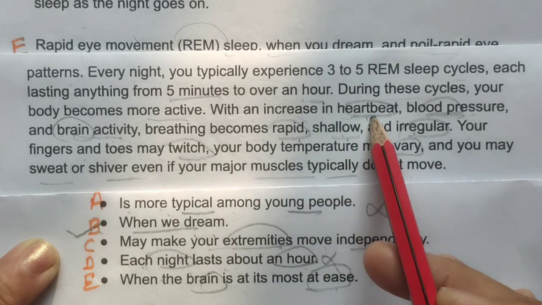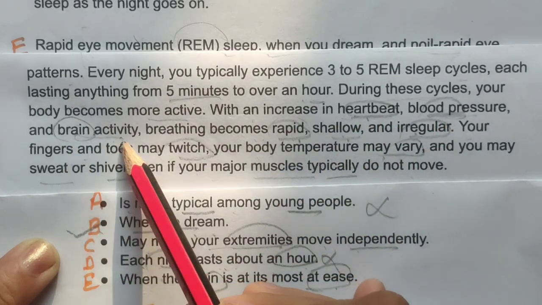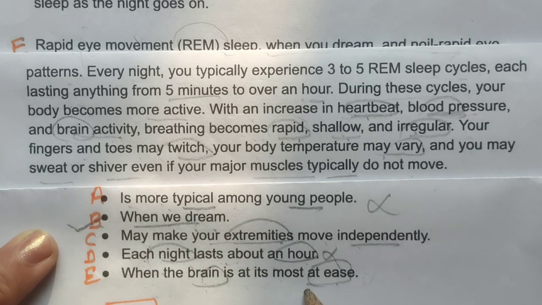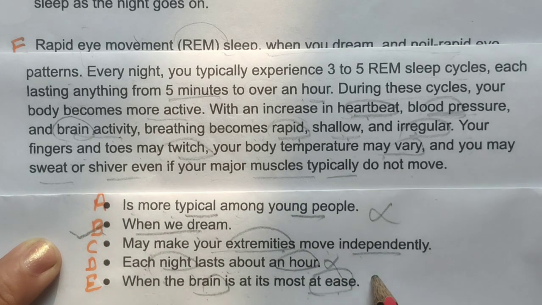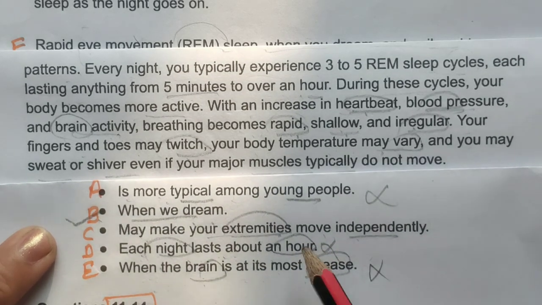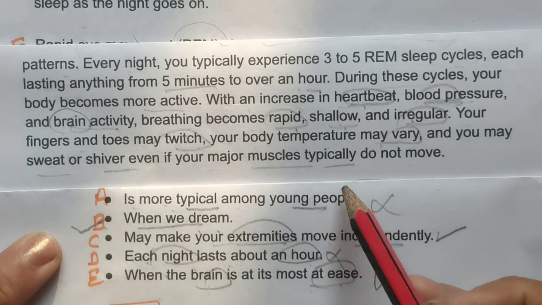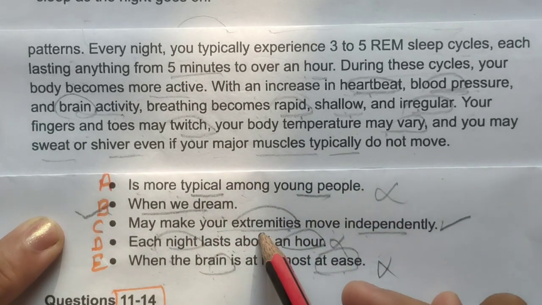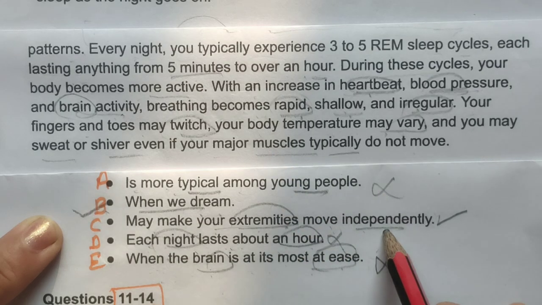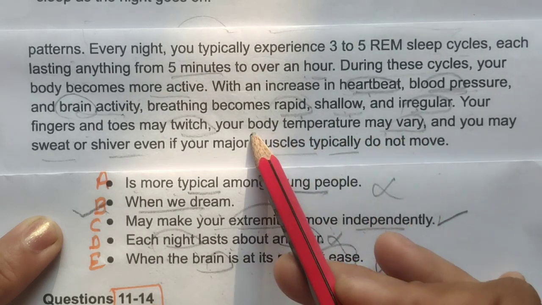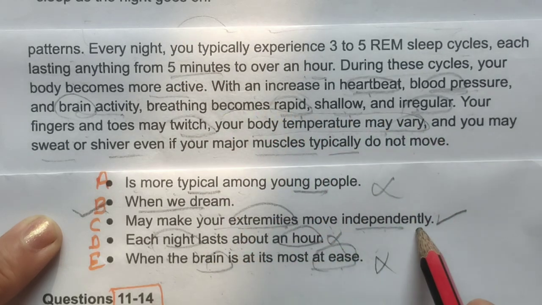With an increase in heartbeat, blood pressure and brain activity, breathing becomes rapid. When the brain is at most at ease, no, it is the opposite, this is also wrong. So we can select this one, because here it is given may make your extremities move independently, your body temperature may vary. So this is matching with this.